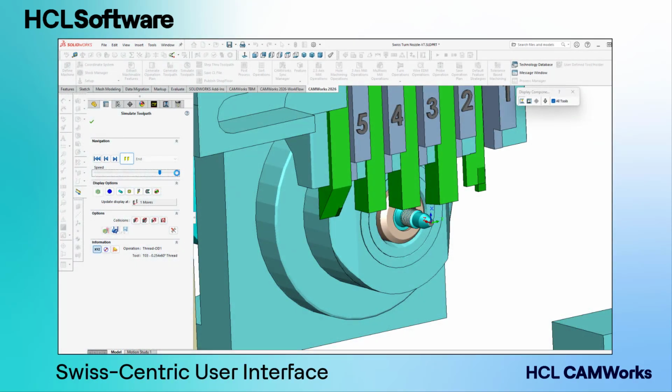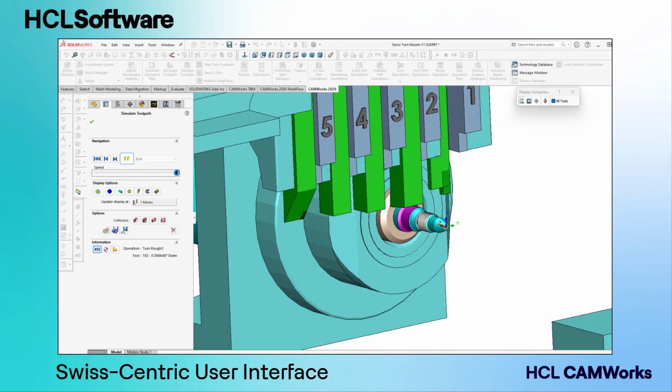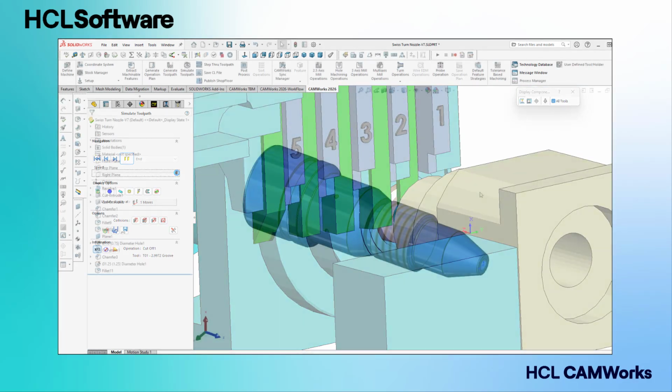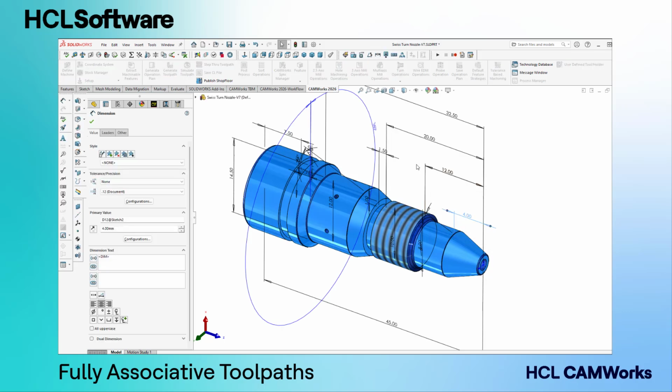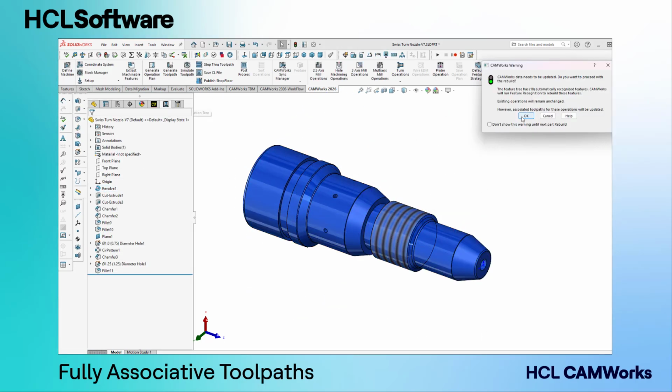CAMWorks' easy-to-use UI and database can help you create Swiss CNC programs in minutes rather than hours, with fully associative toolpaths that will update automatically to design changes.